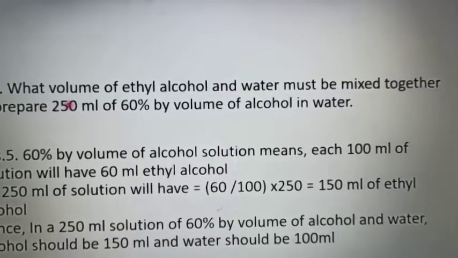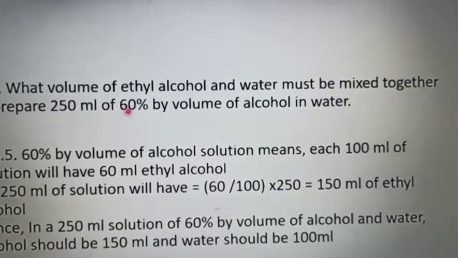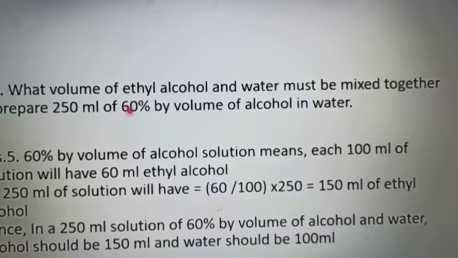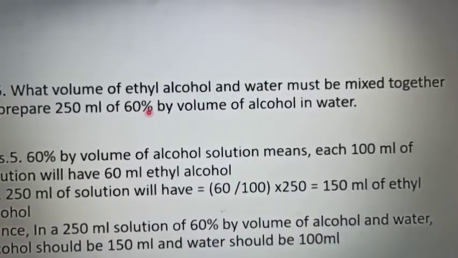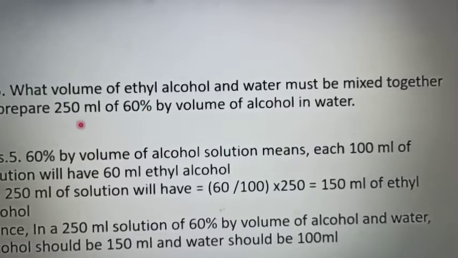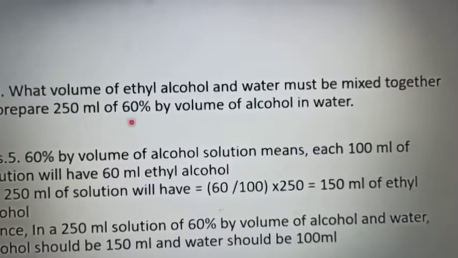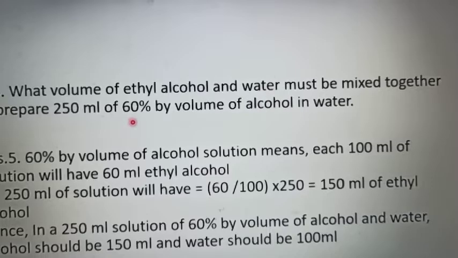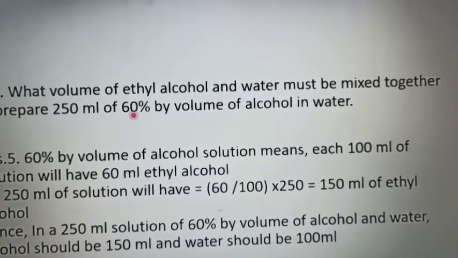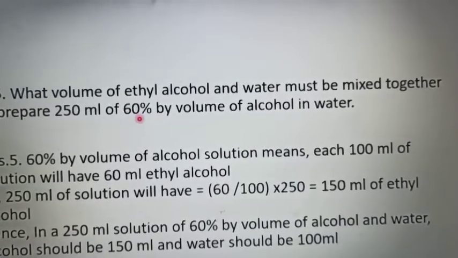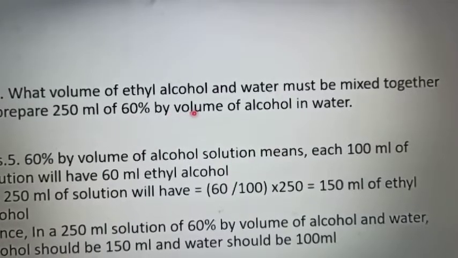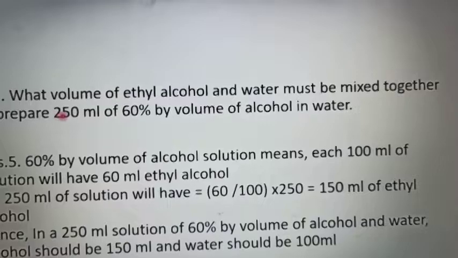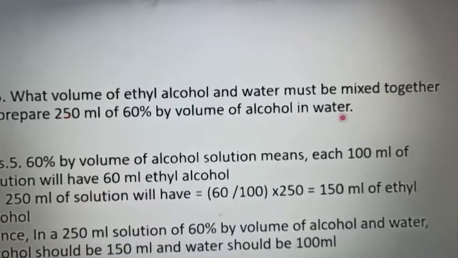So simply, in 100, 60; in the next 100, meaning 200, 120; and then in 50 ml it will be 30. So 120 plus 30, 150. So 150 ml of alcohol, and what is left here? 100 ml, that is water.